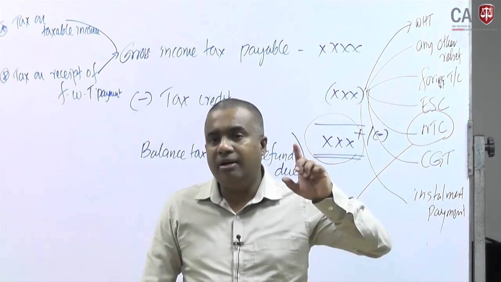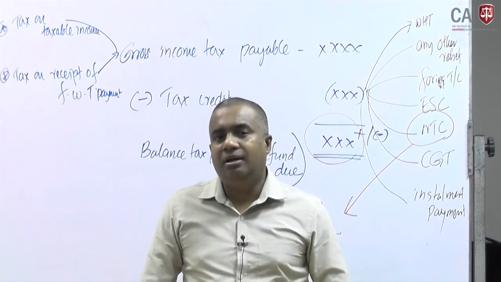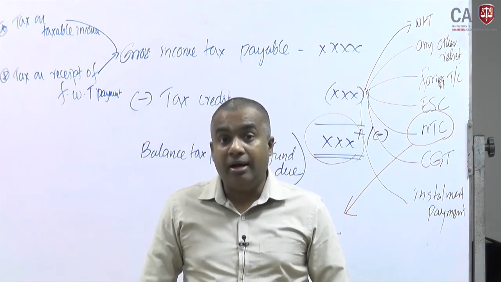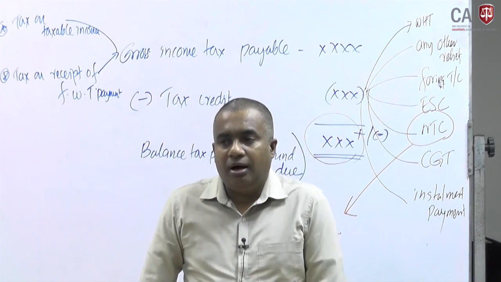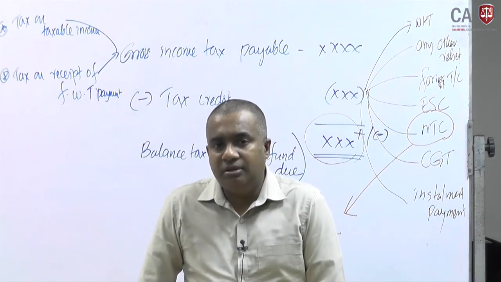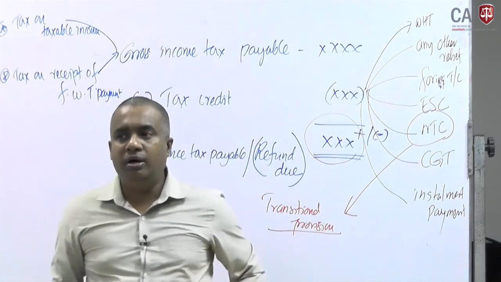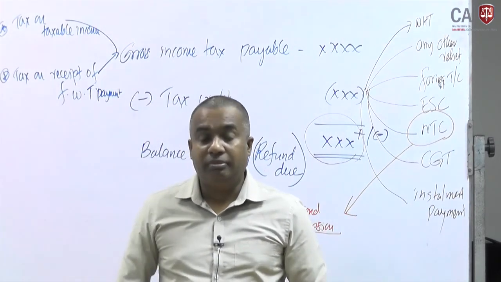But only one point we have to consider: the notional tax adjustment is remaining and the credit would remain. Under transitional provisions, this credit is only allowed to be carried forward up to 3 years.